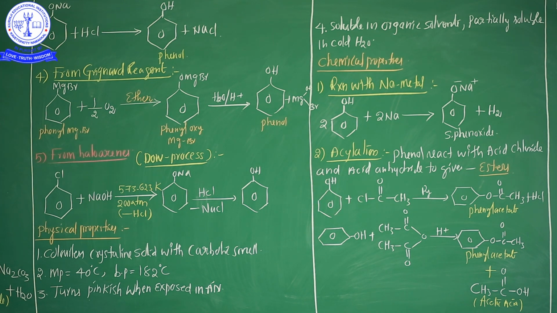Next chemical property is alkylation. Focus on the Dow process here, it is very important. Preparation of phenol with the help of Grignard reagents is also important, diazonium chloride is also important, cumene is also important, sulfonic acid is also important. All five preparation methods of phenols are very important, especially the Dow process. These are the physical properties, these are the chemical properties. Okay?